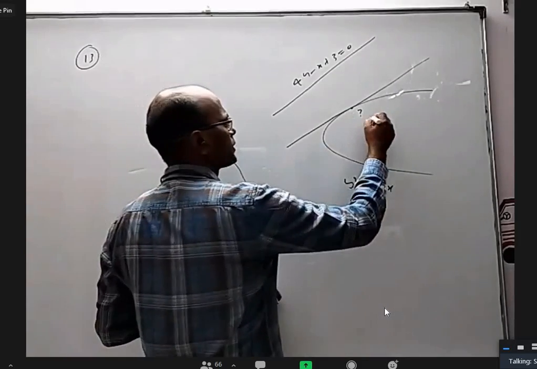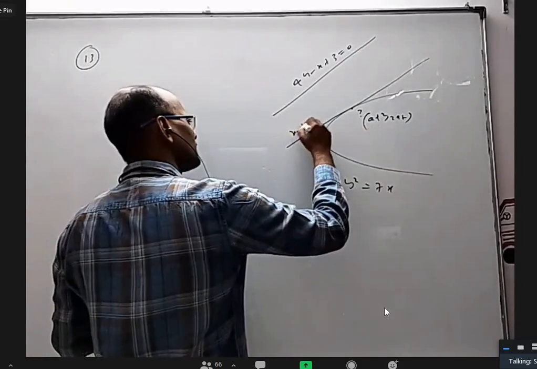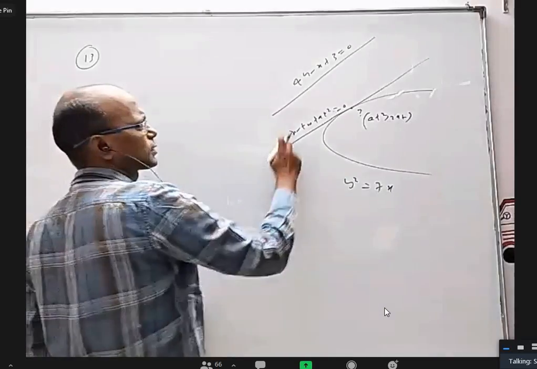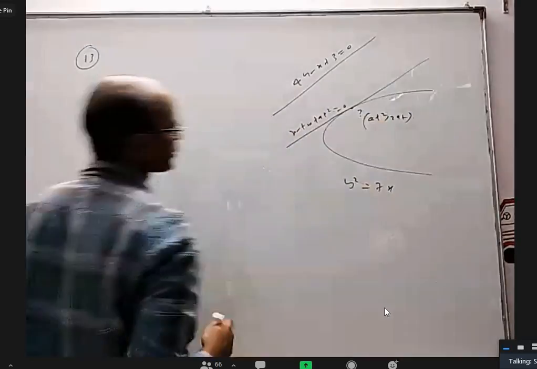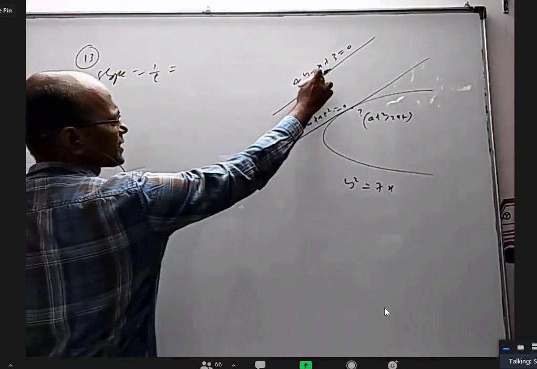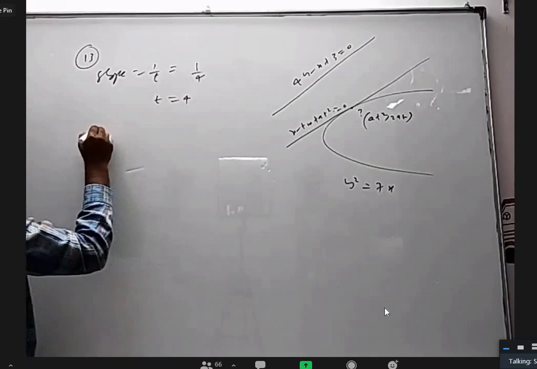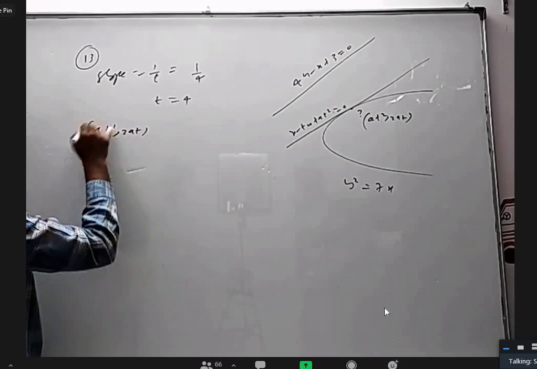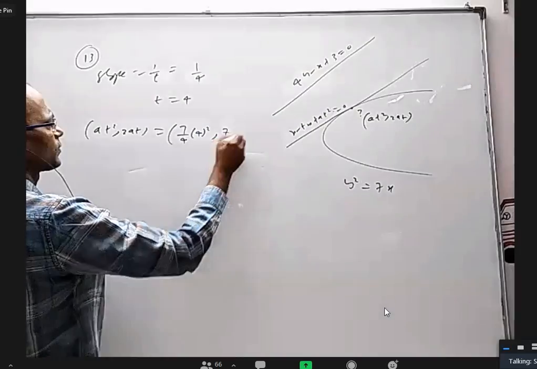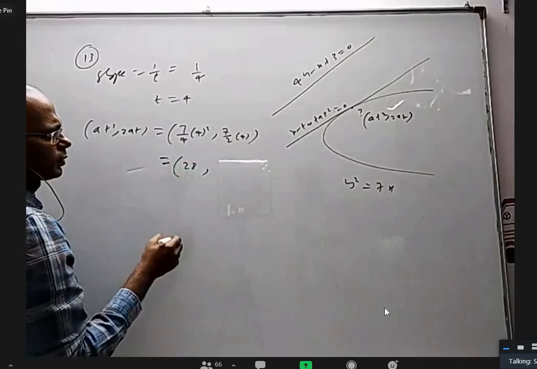You can take this point as (at square, 2at), and the equation of the tangent is x minus ty plus at square equal to 0. Fine, because they're only parallel lines. Take this slope and equate; you will get the t value. The slope is equal to 1 by t, which is the same as the first x term over the y term, so it is 1 by 4. T equal to 4, and then (at square, 2at) is (7 by 4 into 4 square, 7 by 2 into 4). That is (28, 14).